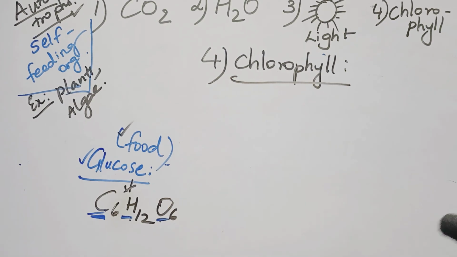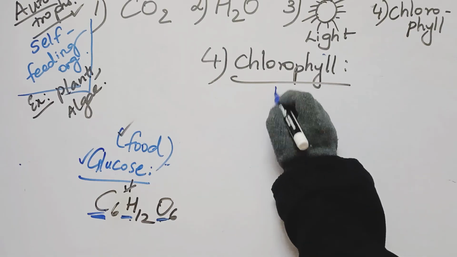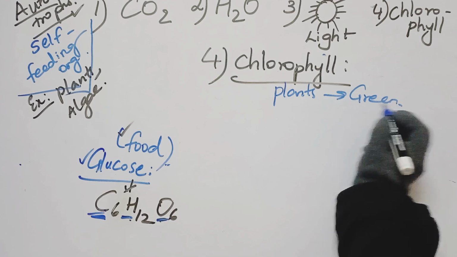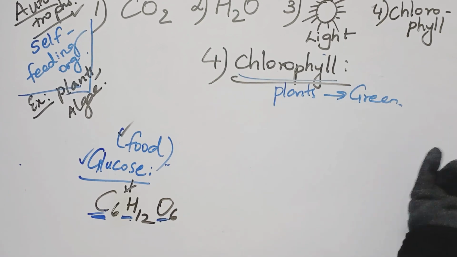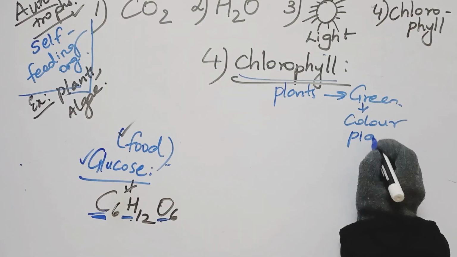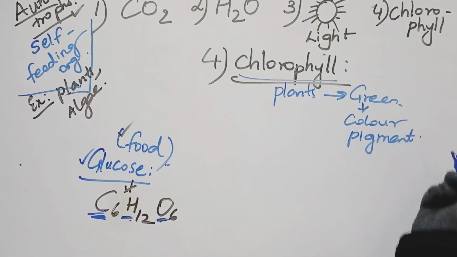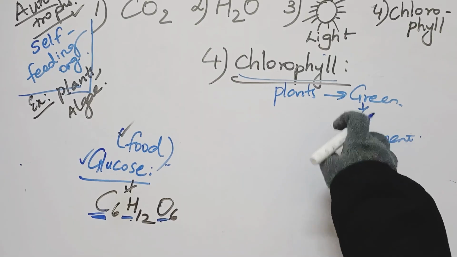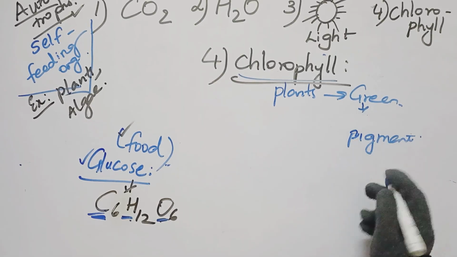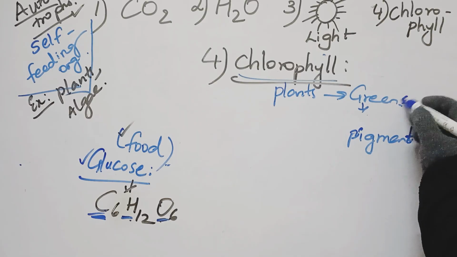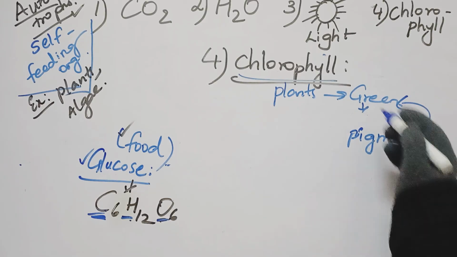Okay, children, moving ahead to the fourth and last raw material, that is chlorophyll. Chlorophyll has a very interesting role. Plants are green in color, right? Plants look green. Why? Because there is a green color providing pigment. Here pigment means color actually. There is a pigment present in the plant that gives the green color. That pigment is nothing but chlorophyll.